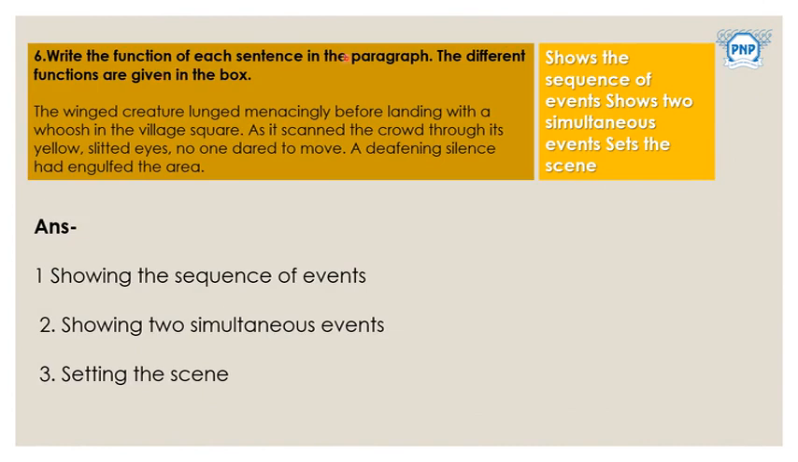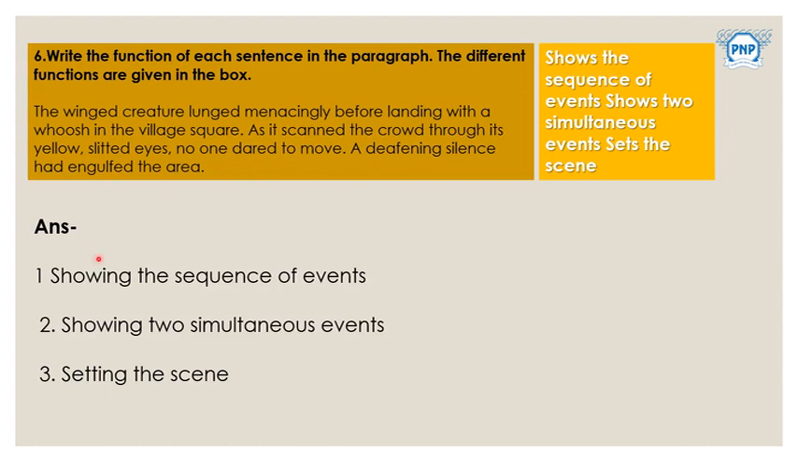Write the function of each sentence in the paragraph. The different functions are given in the box. So there are three lines separate. The winged creature lunged menacingly before landing with a whoosh in the village square. As it scanned the crowd through its yellow slitted eyes, no one dared to move. A deafening silence had engulfed the area.